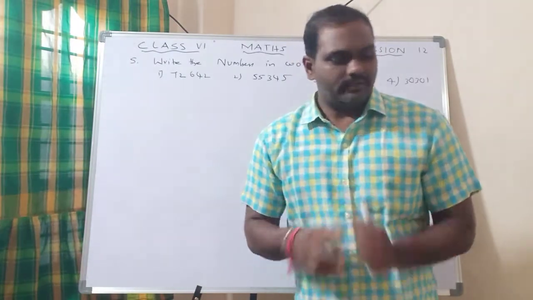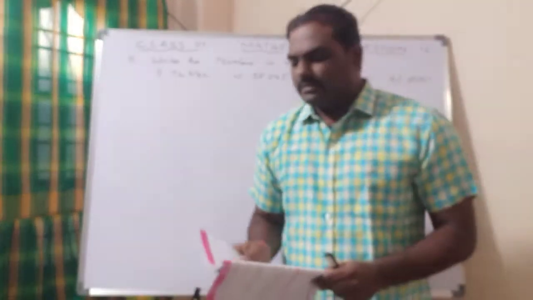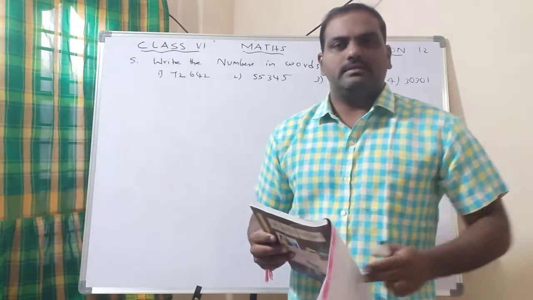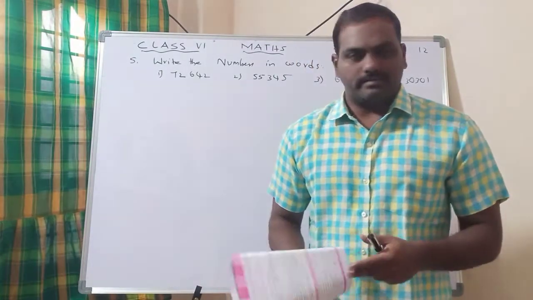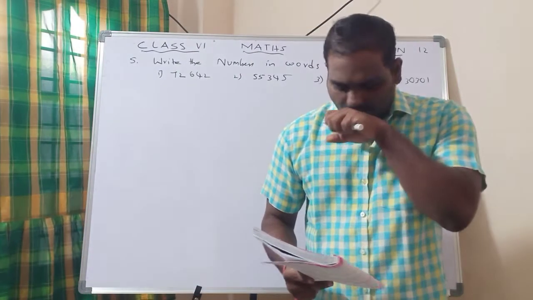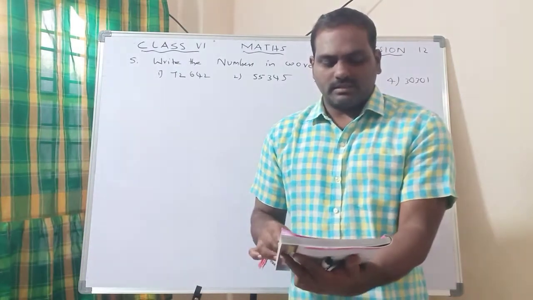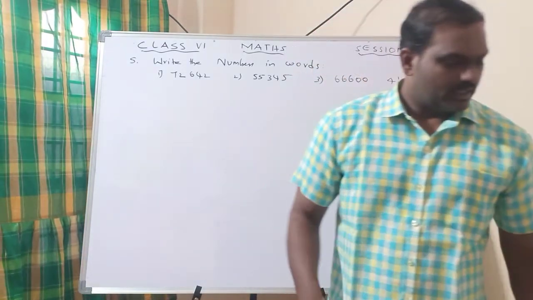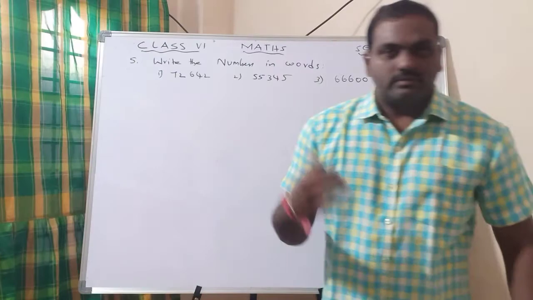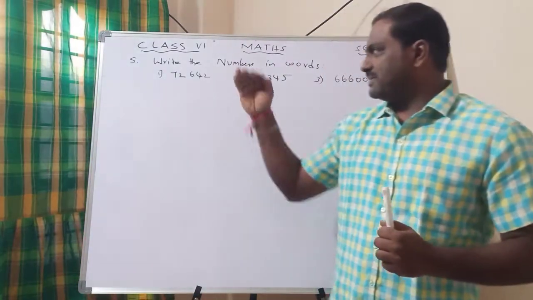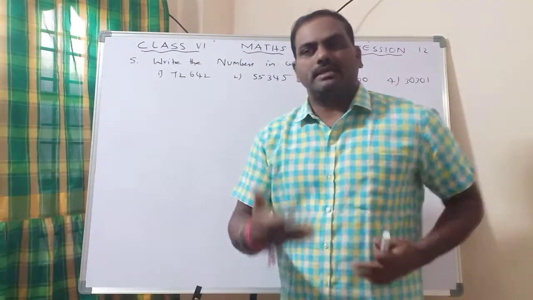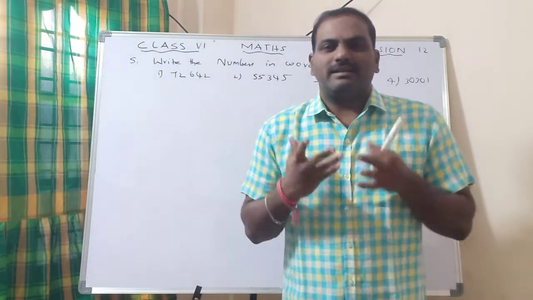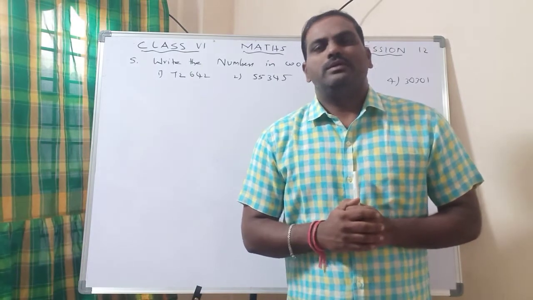So we are in chapter 1, and in the previous session, session number 11, I explained 4 bits in exercise number 1.1. Still 4 bits remain; we will try to finish them in this session, then go to the next questions in the next sessions. Since we are in the first class, I am explaining all the questions. Once the classes proceed, I will explain 1 or 2 bits and give the rest as homework. You have to do that.